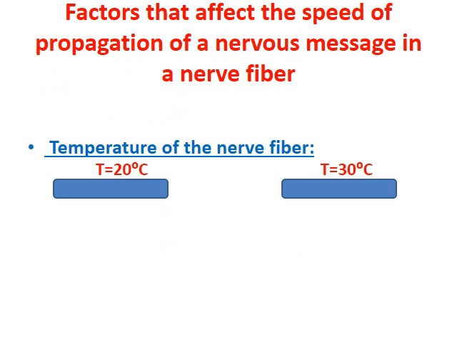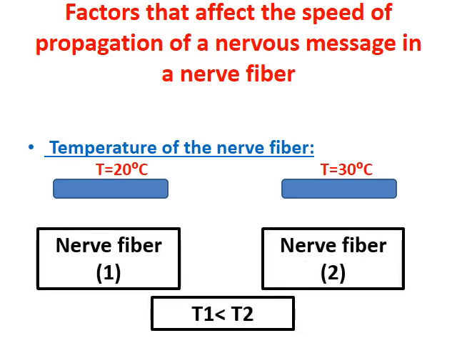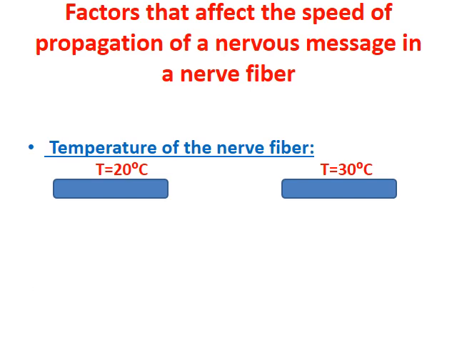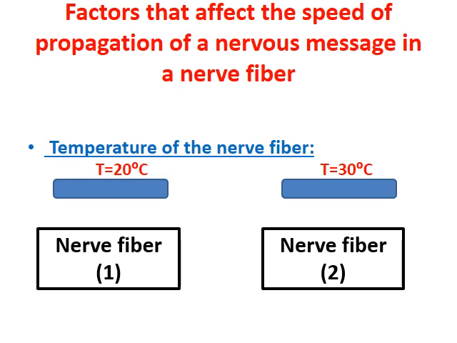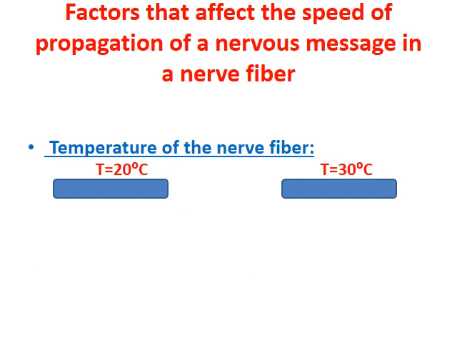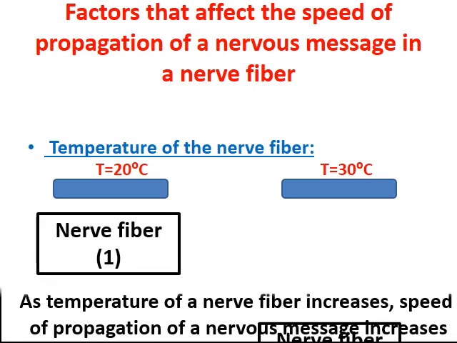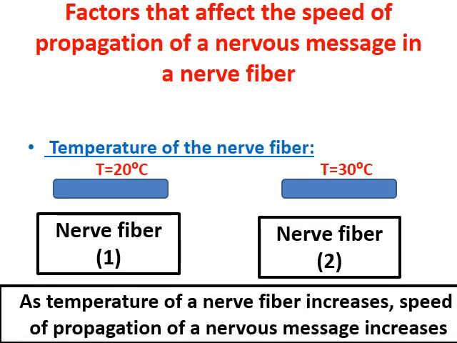Factors that affect the speed, also we have temperature. T1 equals 20, T2 equals 30 degrees Celsius, nerve fiber 1, nerve fiber 2. T1 is less than T2. That means that T2 is going to have the strongest velocity. V2 is greater than V1. So as the temperature of a nerve fiber increases, the speed of propagation of the nervous message will increase.